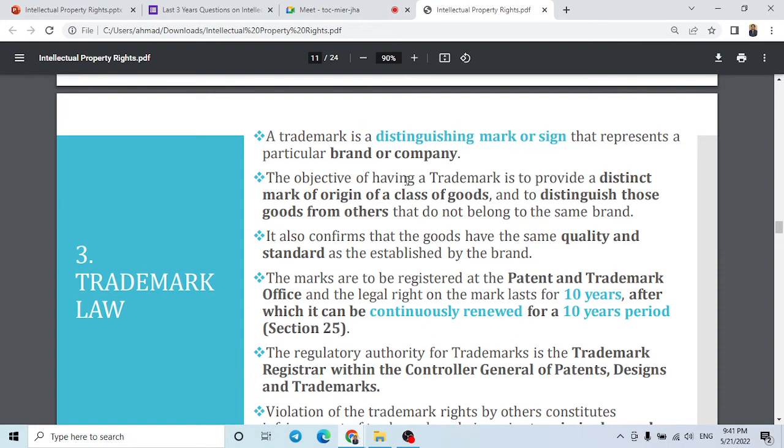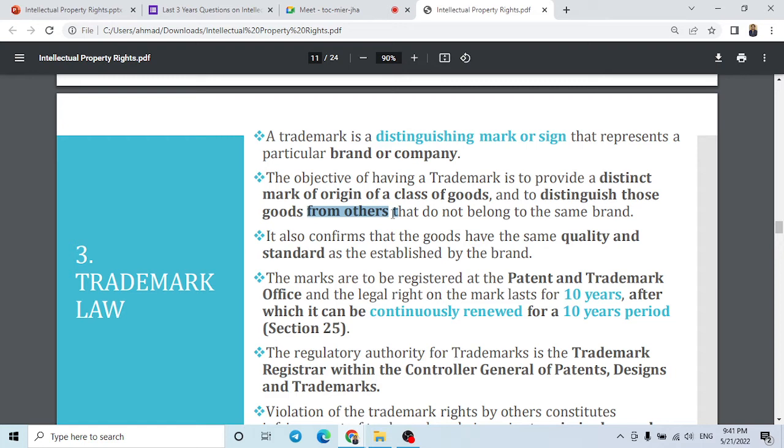The objective of having a trademark is to provide a distinct mark or origin for a class of goods, to distinguish those goods from others. So if on a mobile phone Samsung is written, the first thing it tells is that it is Samsung, and if a mobile does not have Samsung written on it, it also tells that it is not Samsung.